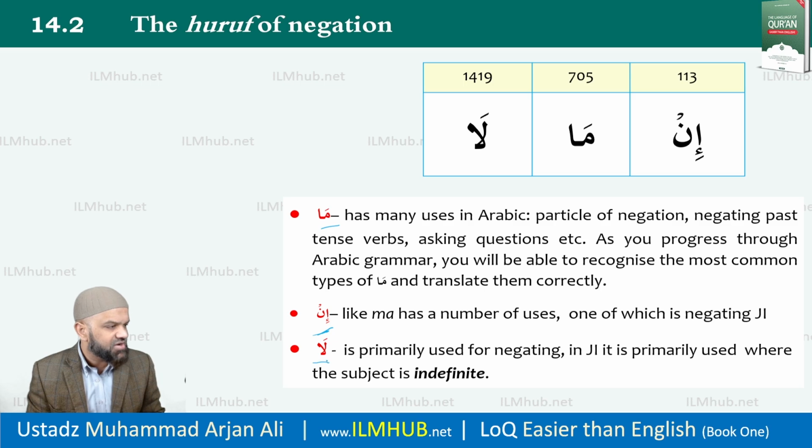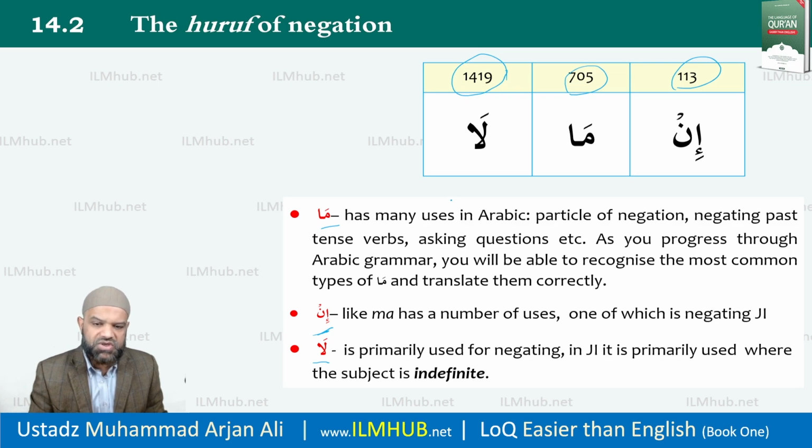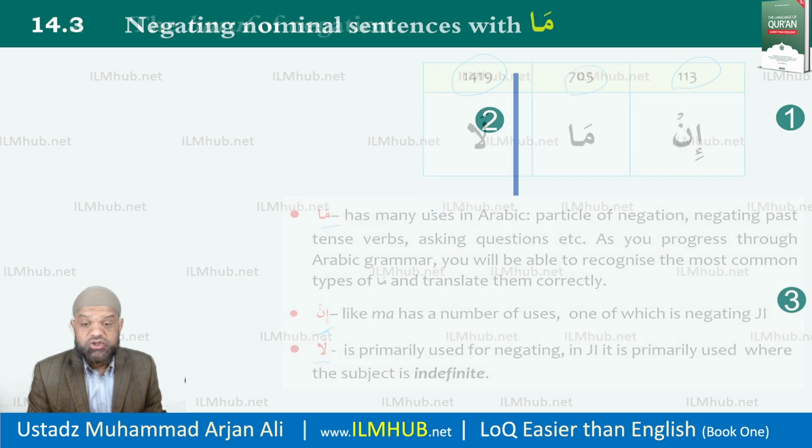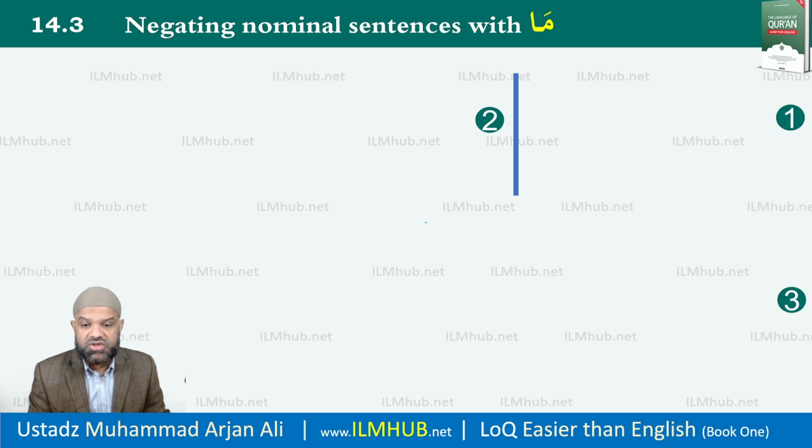And la is primarily only used for negation, but in many different ways. In this case, we're going to look at how it is used like Laysa, but mainly la is used with indefinite, when the subject is indefinite. Slight variations of them all, but learning them, you can see, inshallah ta'ala, ma is used 705 times, in 113, and la is 1419 as particles of negation. So you can see the frequency in the Quran is quite high. We just need to become familiar with how they're used, and when we go to advanced, inshallah, we'll pick up its variations. So three sentence examples now, just to illustrate ma and its use.